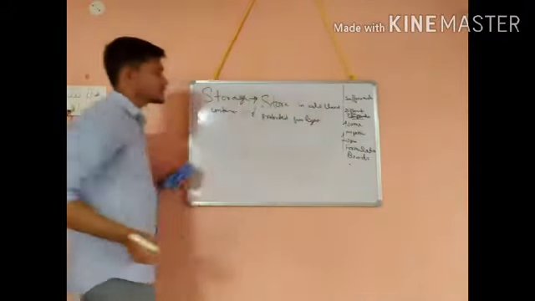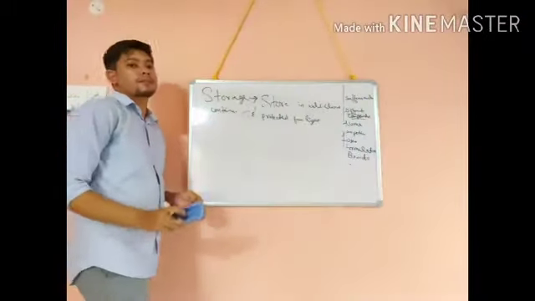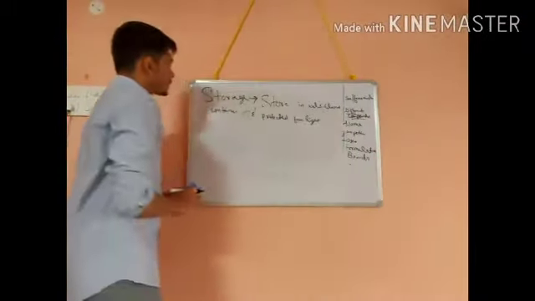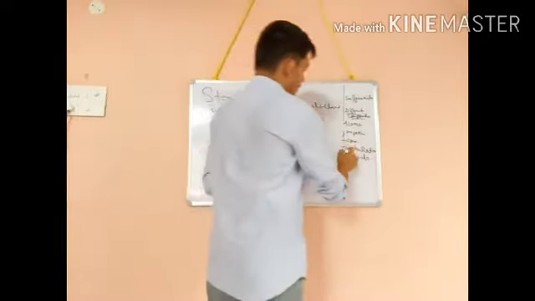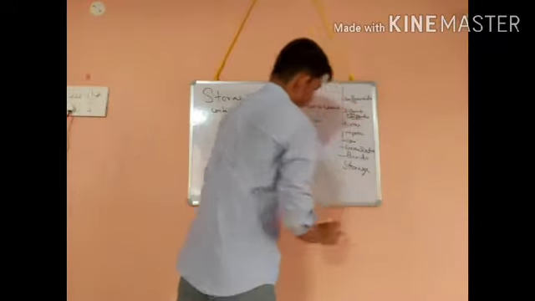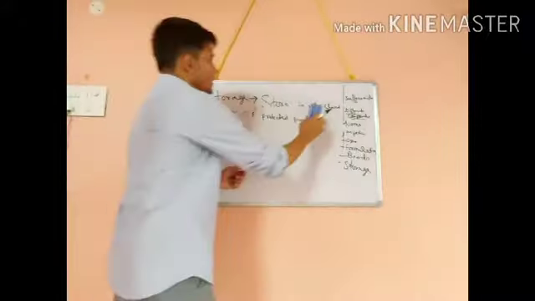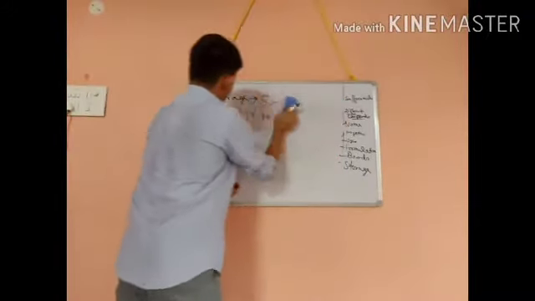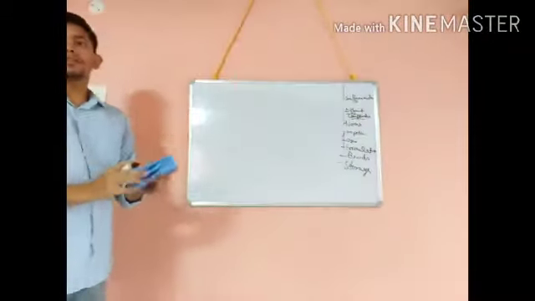So this is the main storage condition of this sulfadiazine. Okay, so this much for sulfadiazine. We have covered this one, and storage also. So next compound we will start.